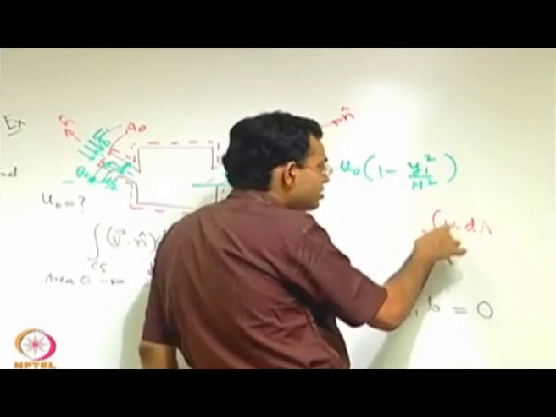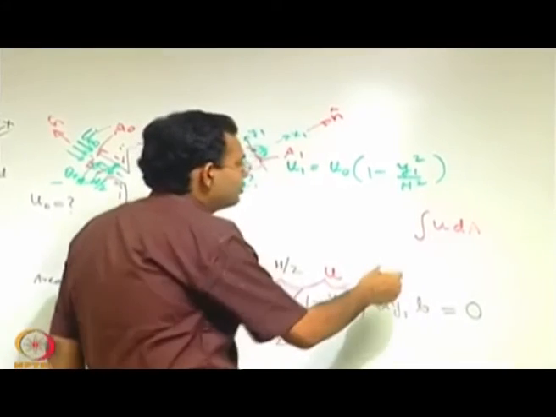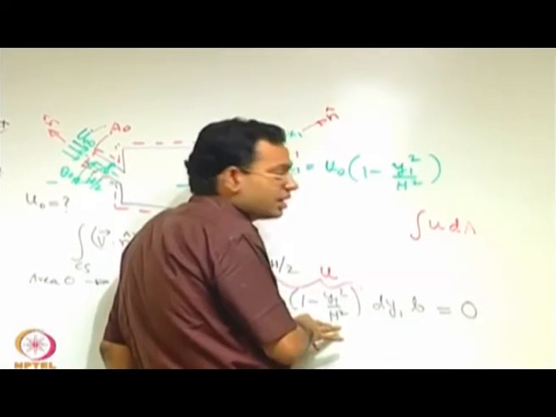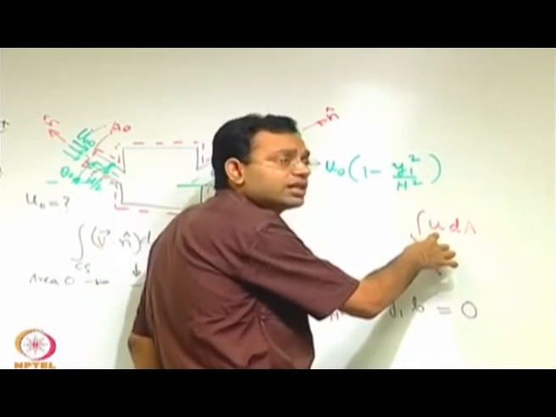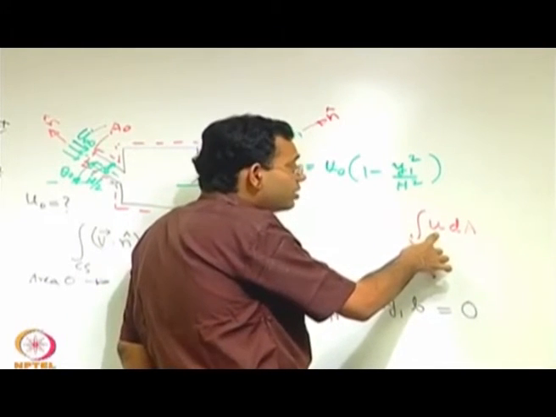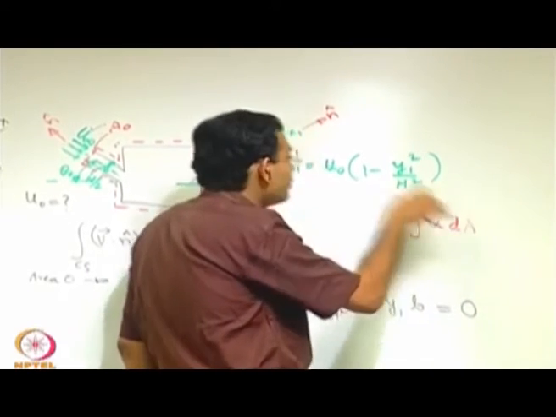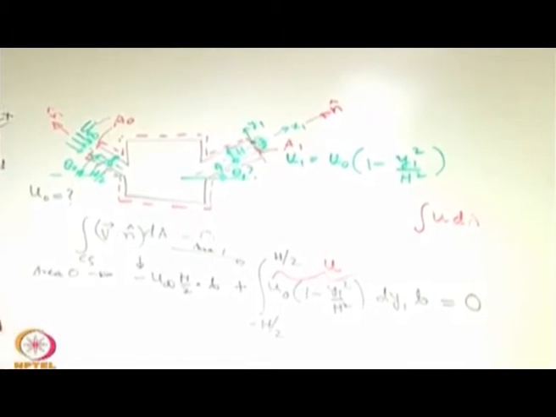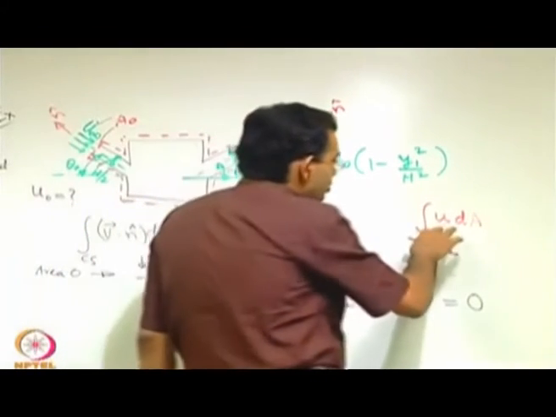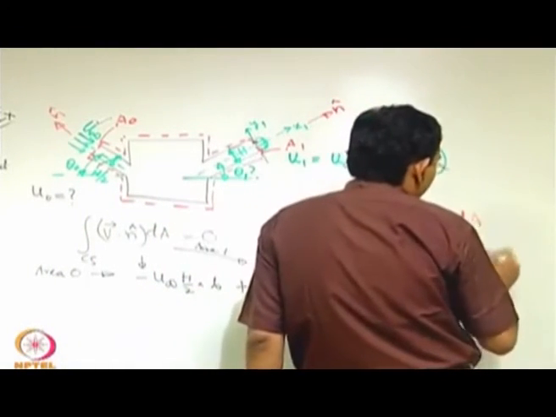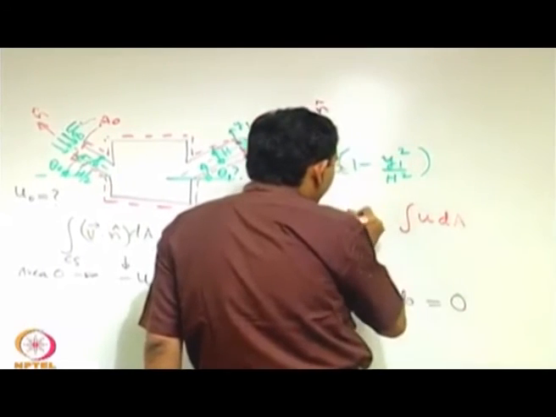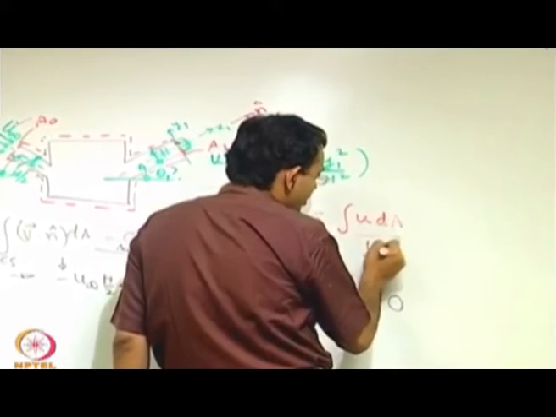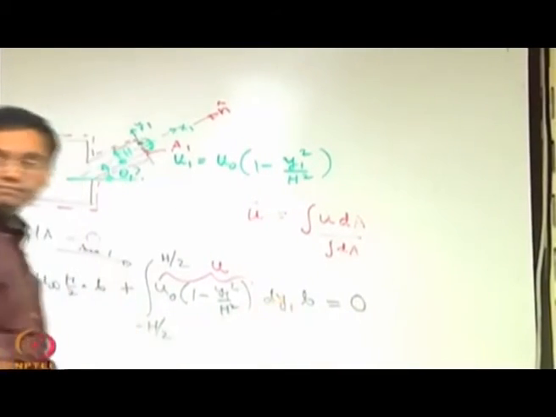So, this is not like a vector form. It is just like, because eventually with the dot product it has become a scalar. You have to keep in mind this u is nothing but the component of velocity which is normal to the area. Here fortunately all components are normal to the area, there is no component which is cross that. So, this you may express through some quantity which is called as average velocity. So, average velocity is this divided by the area.